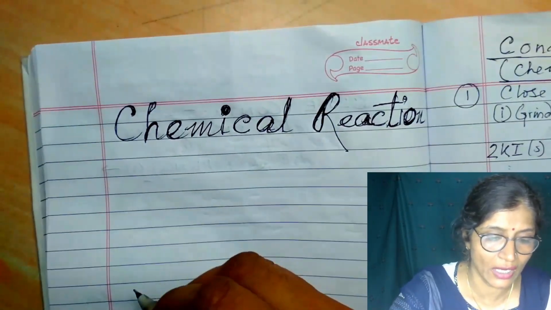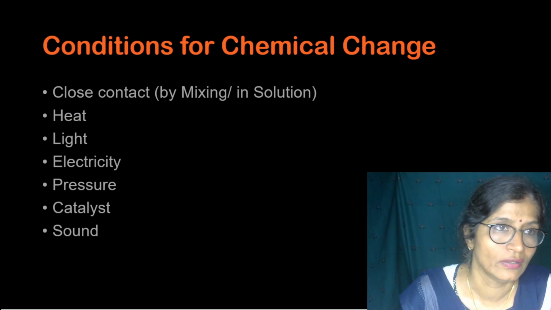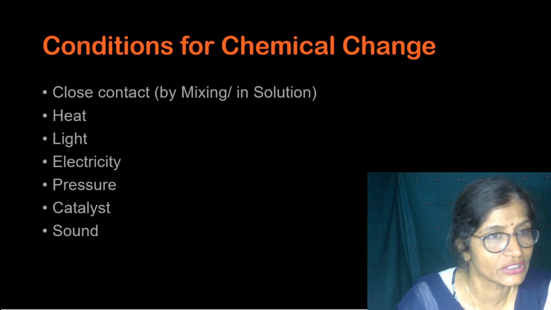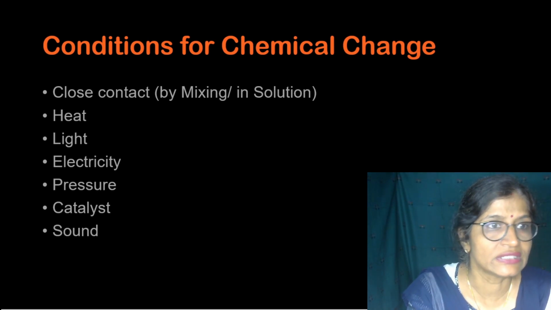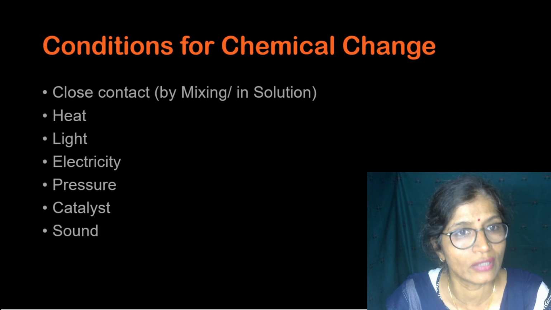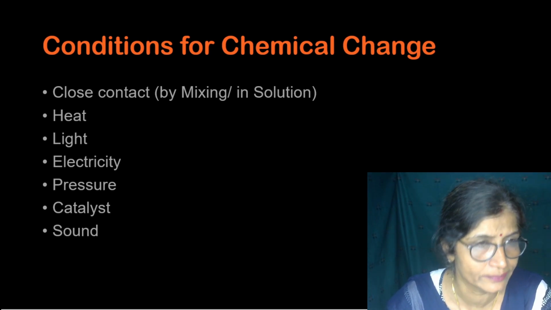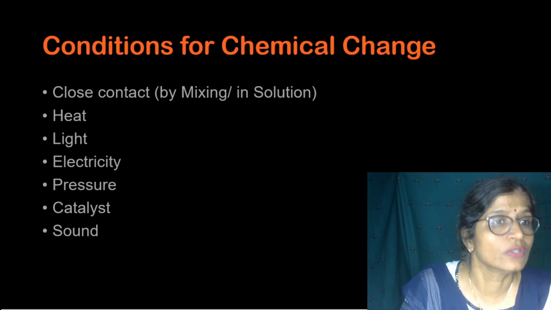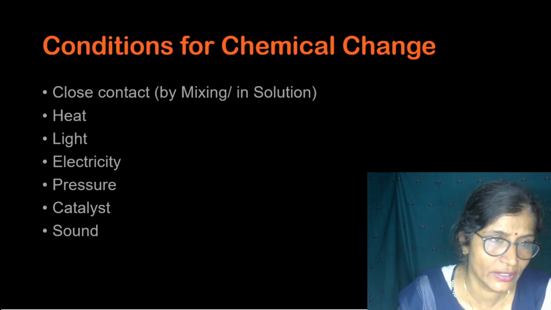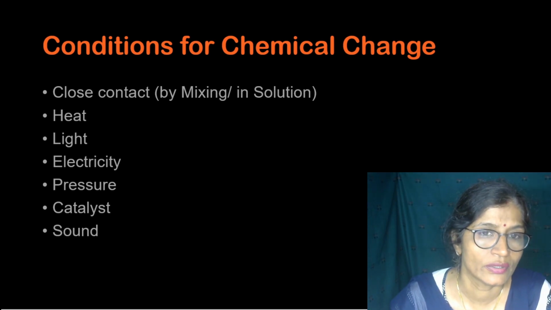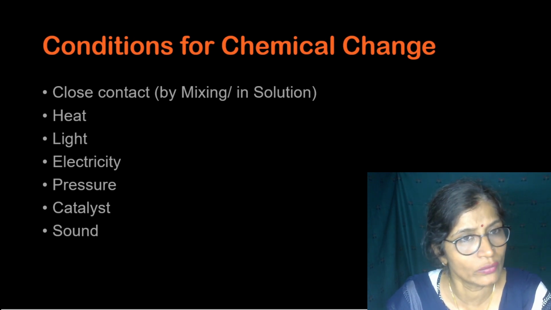All these are the conditions necessary for chemical change. It's not necessary that all the conditions are required. Some conditions are necessary for a particular reaction, and others for another type of reaction. So close contact, heat, light, electricity, pressure, catalyst, and sound are a few of the conditions required to carry out the reactions.